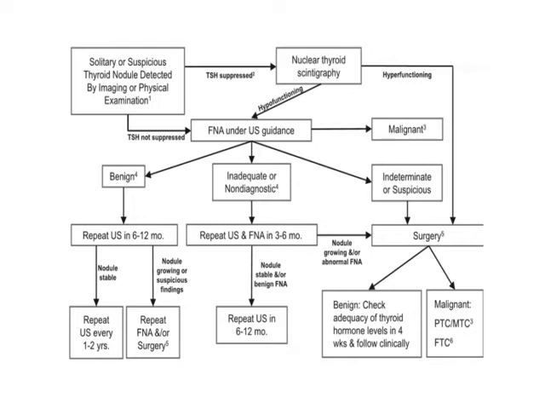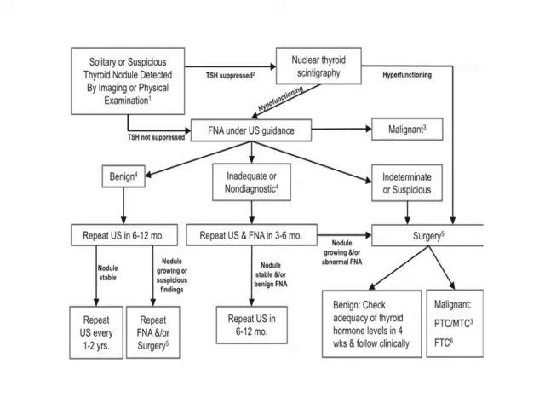First, we'll go ahead with a thyroid function test. If TSH is suppressed, we'll go ahead with a nuclear study of the thyroid, iodine 131 or technetium scan. And if it is showing a hyperfunctioning gland, we can go ahead with surgery. If the technetium scan is not showing hyperfunctioning, we'll go with FNAC under sonography guidance.